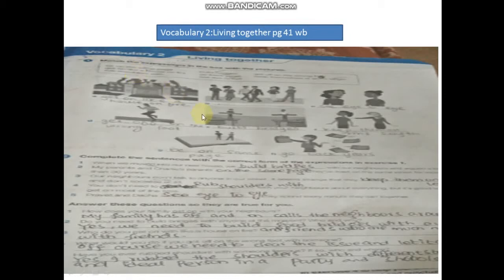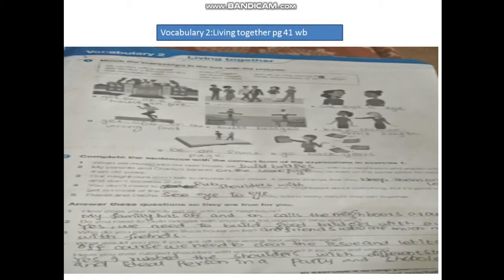As we have done previously, I have explained it very widely, so you can get it very easily. Here are the pictures described. I'm doing this task for your better understanding, so you can easily do it at your homes, as we are observing a difficult time, but you can do it at home, right?